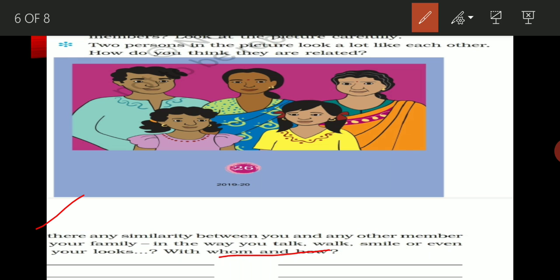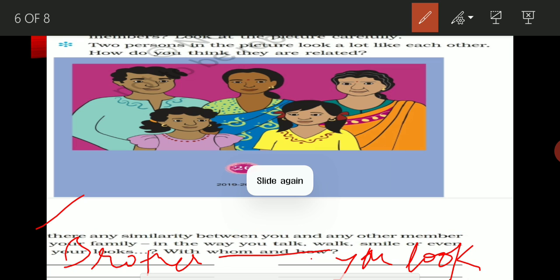So with whom and how, you have to write here. You will write that I have similarity with my brother. If you have similarity, then how, meaning you look like him. Okay, I look like him, you will write here.